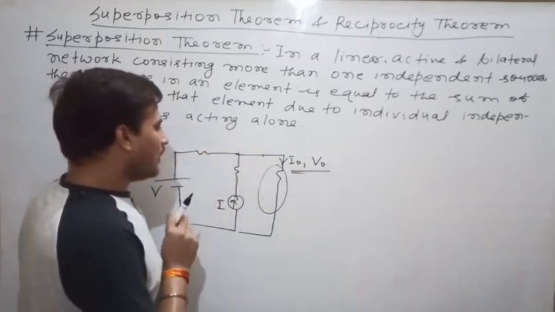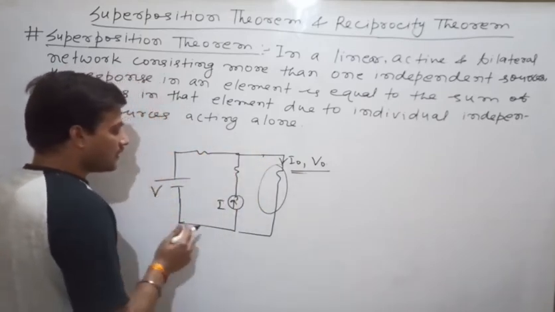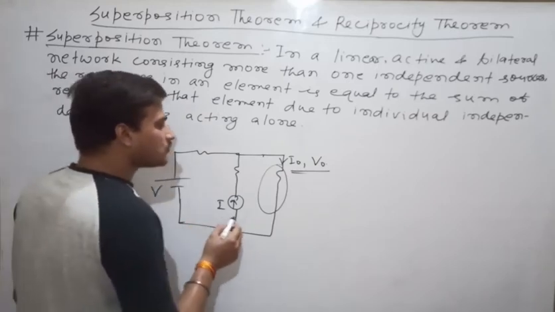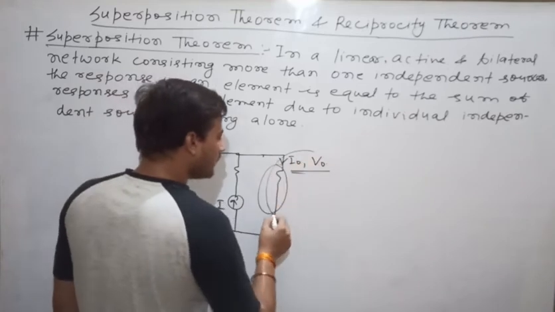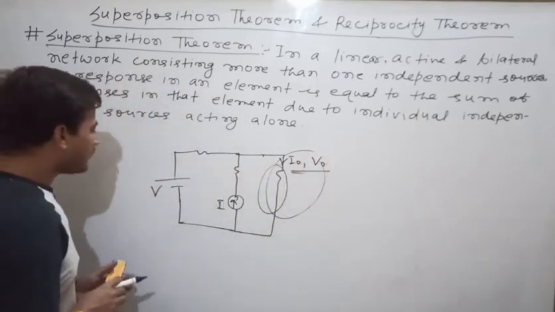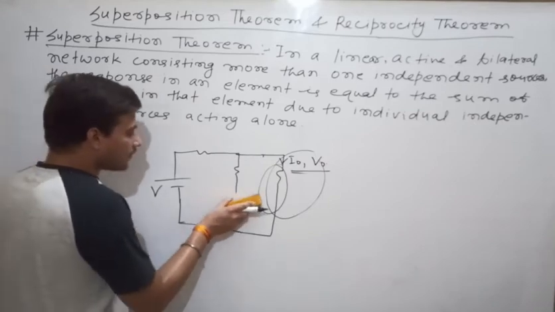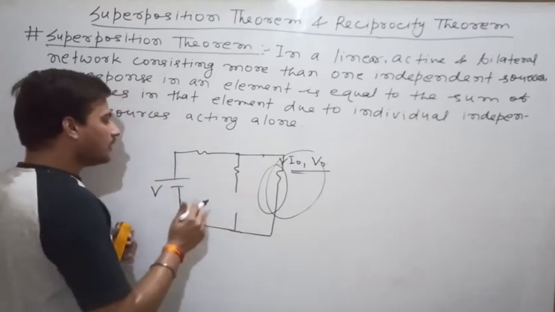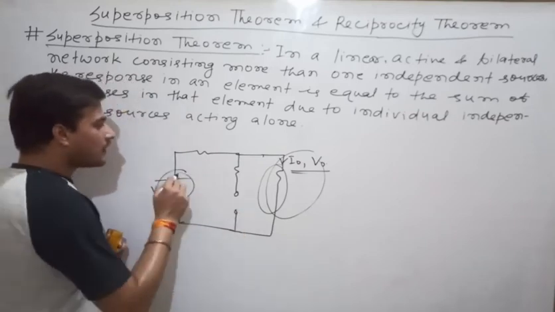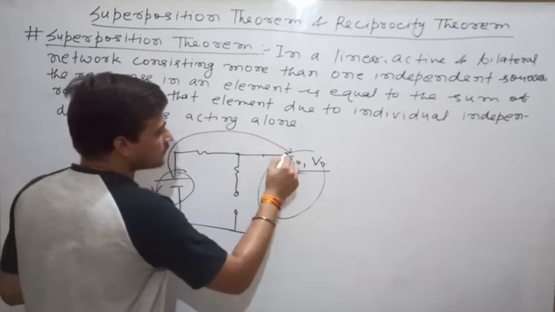What does it mean? It means that if you have more than one independent source in the network and you have to find the response in any element, then you can deactivate all the independent sources, leaving one at a time. We have to find the response because of this one.